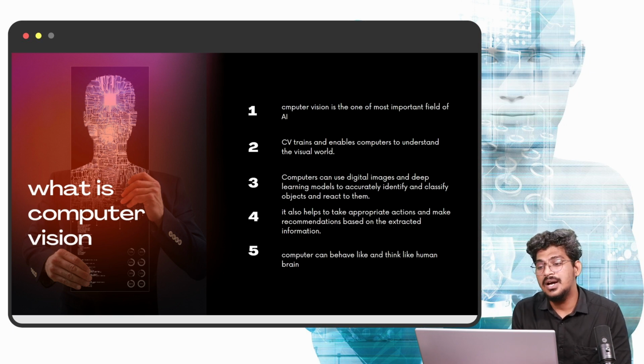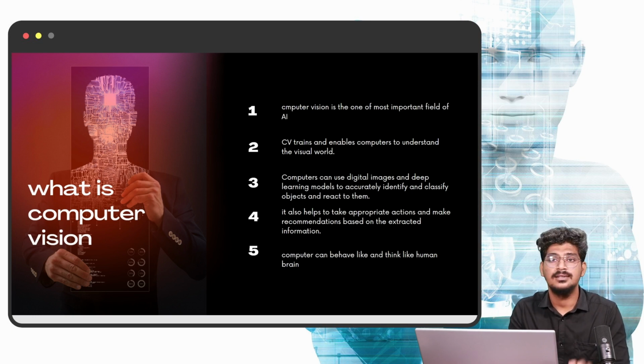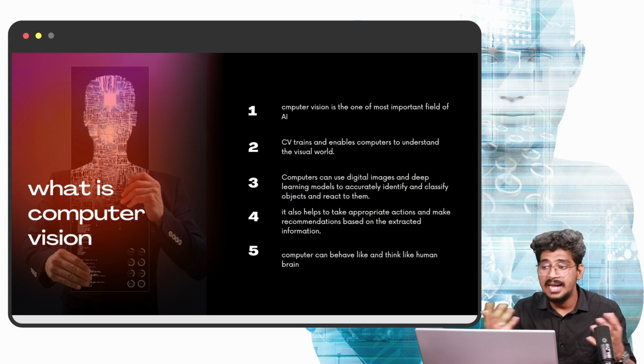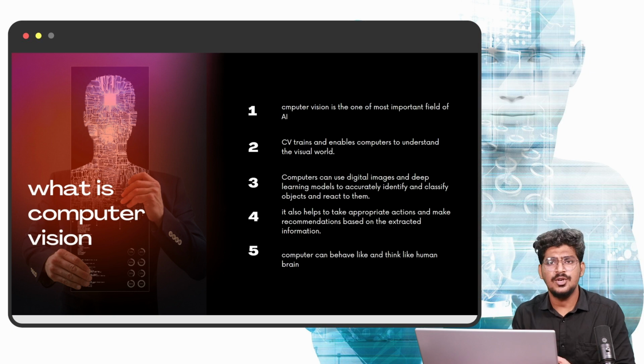Computer vision is one of the important fields of artificial intelligence. Computer vision trains and enables the computer to understand the visual world. What does that mean? For example, in front of me there is a laptop, a mic, a camera, and my mobile phone. I can recognize them. How? Because of my past experience.